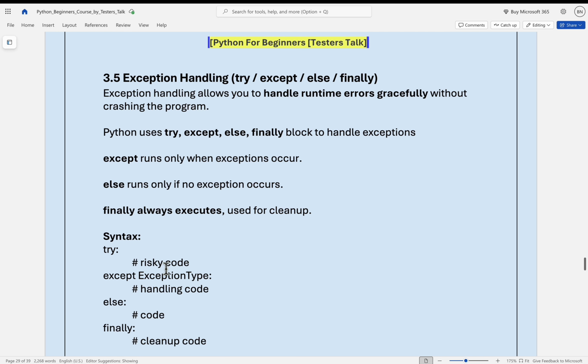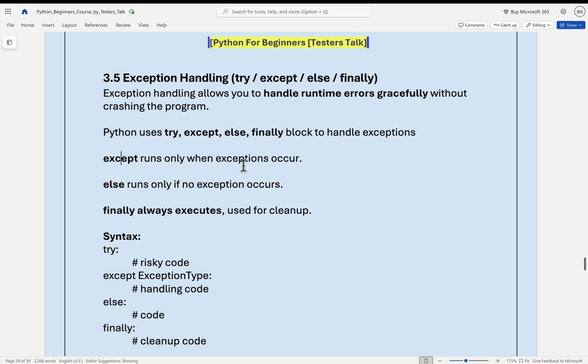In the try block, you can write the code. If any exception occurs in the try block, it is caught by the except block. And if no exceptions occur in the try block, the else block will be executed, and finally will always be executed irrespective of whether an exception occurred in the try block or not.